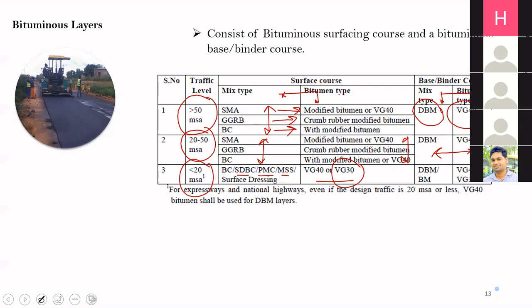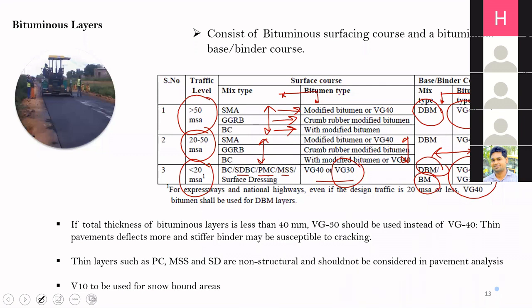Why? Because thin bituminous layers behave like a membrane. Okay, so they will deflect, they will come back to their same position. So a low viscosity grade binder would offer more flexibility so that the material will have more elastic nature. Okay. For less than 20 MSA, for base or binder course, we can use DBM or we can also use bituminous macadam using VG40 or VG30. Okay, so this is the requirement on the type of mixes based on different traffic criteria.